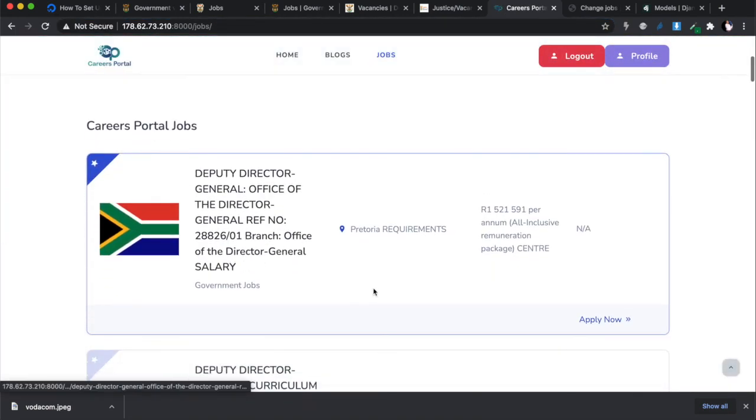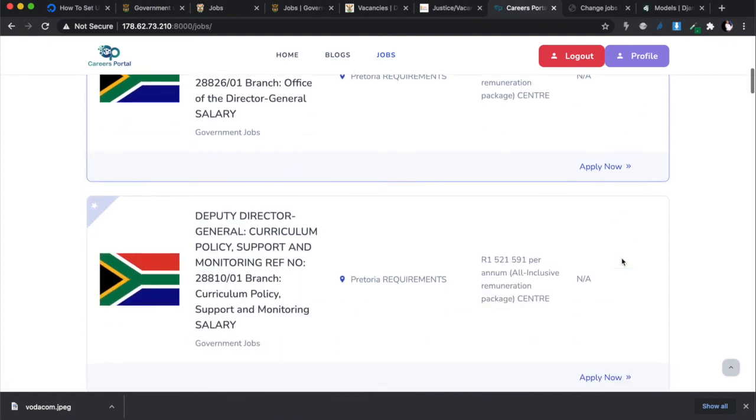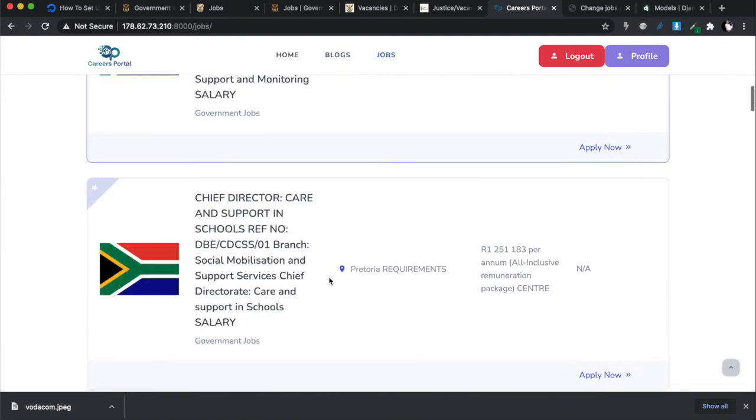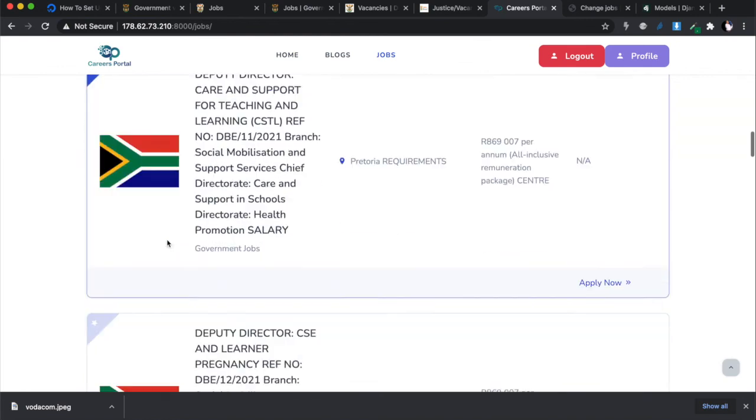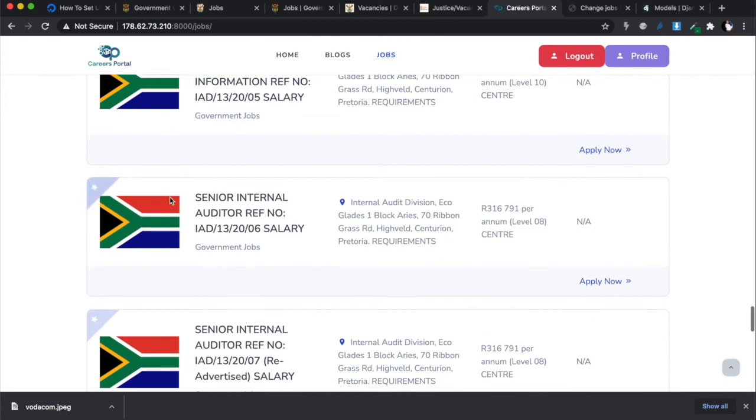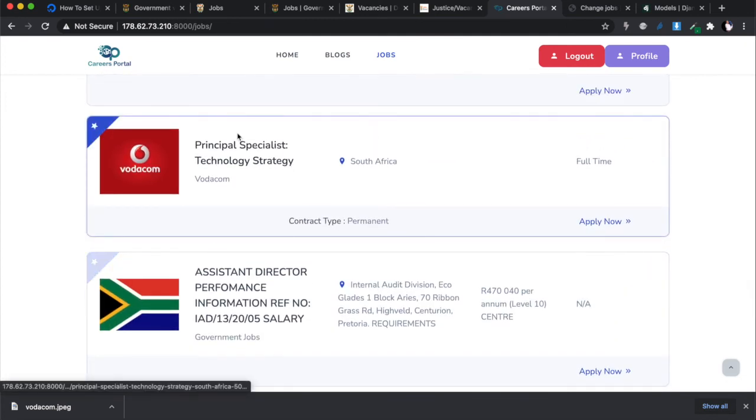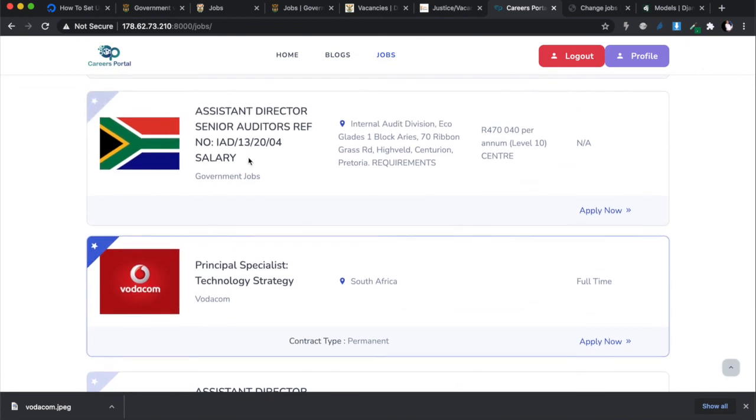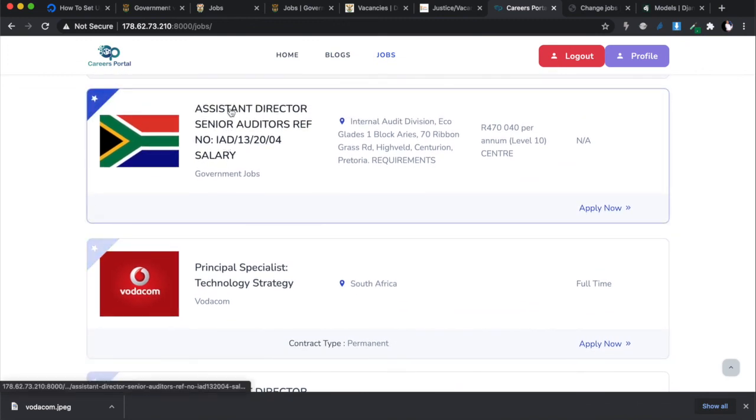Now that looks a little bit better. It's filling the whole space, and you can see the logo of the company much clearer. So far, it's only showing the one company. I don't see any of the Vodacom jobs. I know they are there. Oh, there it is, there's one Vodacom one, principal specialist strategy. I wanted two types of companies, so let me open this in the detail page.